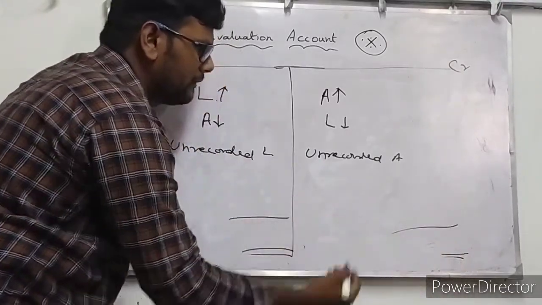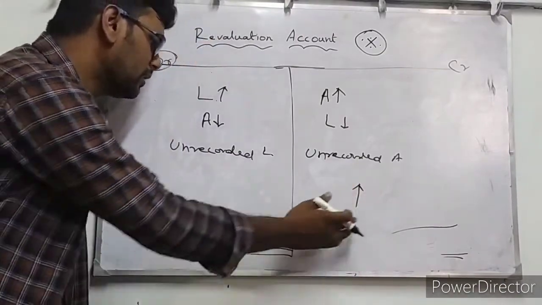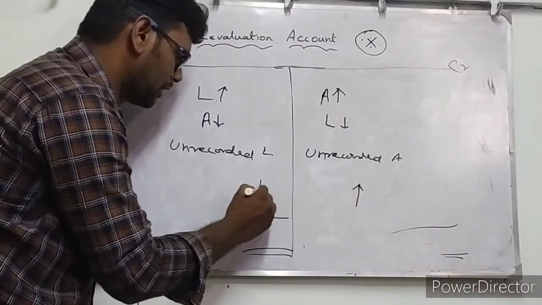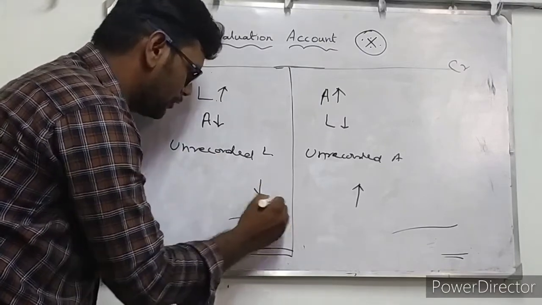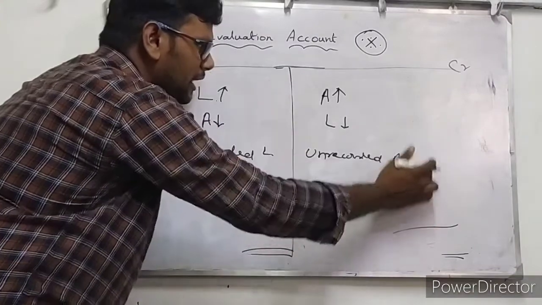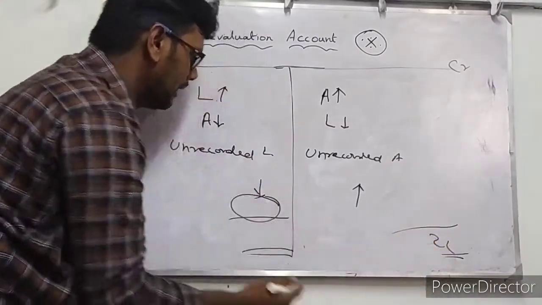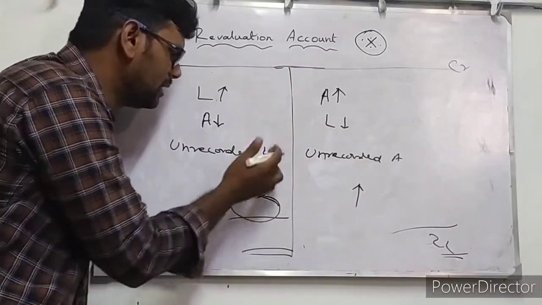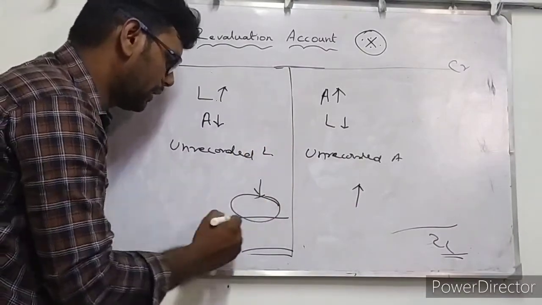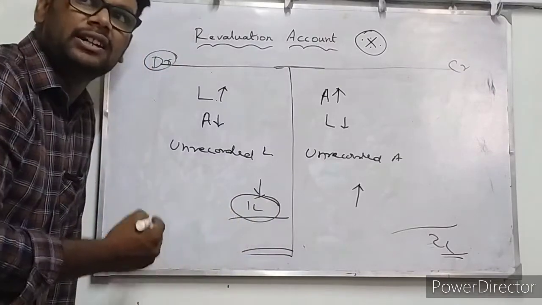If the credit side of the revaluation account is more than the debit side of the revaluation account, that is called revaluation profit. We will get the balance as a figure. For example, if the addition of all the items on the credit side is 2 lakh rupees, and at the same time the addition of all the items on the debit side is only 1 lakh, then we will get a 1 lakh balance. This 1 lakh balance is a balancing figure.